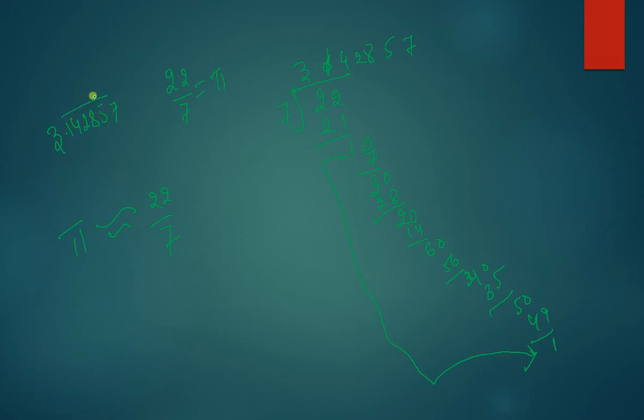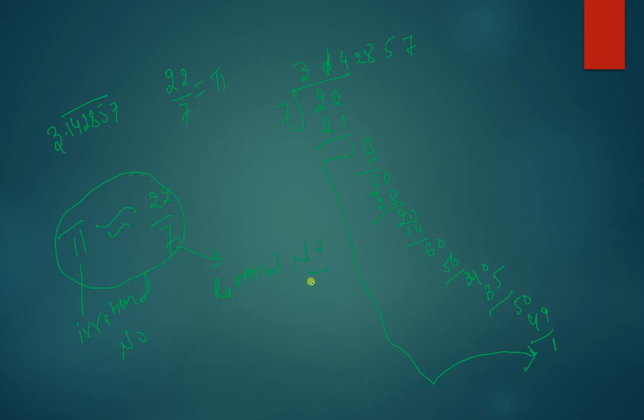So 22 by 7 has not fulfilled our condition to be an irrational number. But as 22 by 7 is the nearest or most approximate value of pi, hence pi is an irrational number, but 22 by 7 is a rational number.